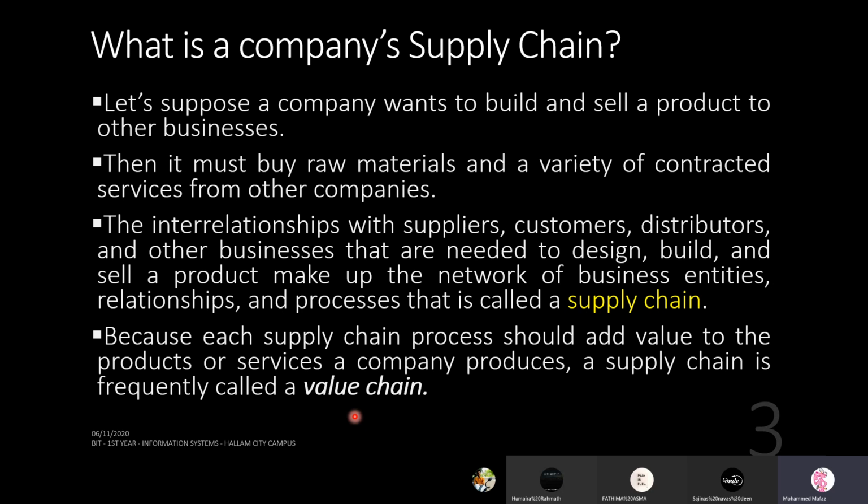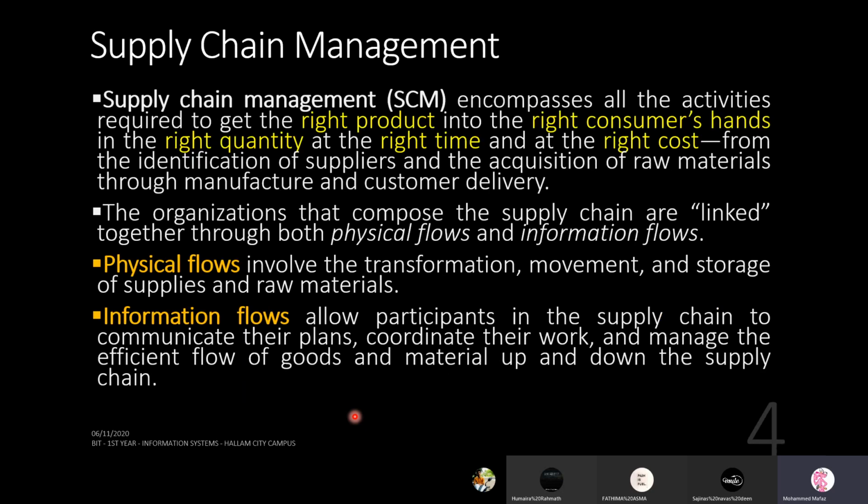Okay, so the management process of this supply chain is simply SCM. So supply chain management encompasses, we'll be seeing more different explanations of SCM in the coming slides, but here let's try to understand at a very, very high level, simple level. So supply chain management encompasses all the activities required to get the right product into the right consumer's hands in the right quantity at the right time at the right cost.